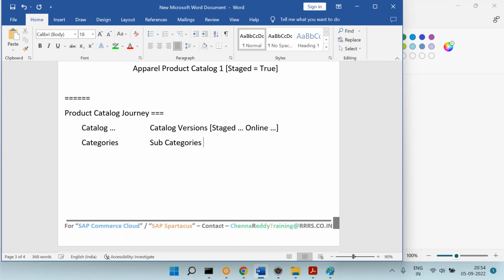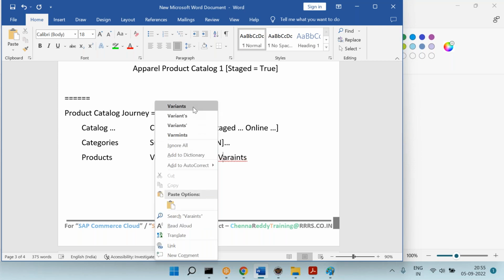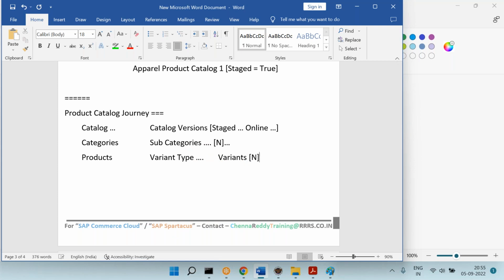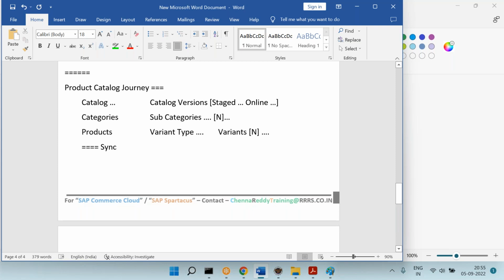Subcategories, products, and we can have n number of subcategories, I told, right? Then we have the products, very good. Then variants. There is one more terminology called variant type we'll discuss today. Variant type, then variants, and we can have n number of variants, and sub-variants. And finally, we have one more terminology: synchronization. So these are the product catalog journey terminologies, features, jargons.